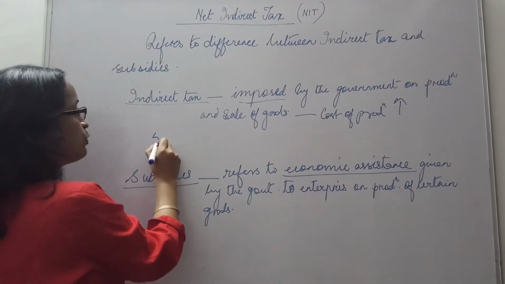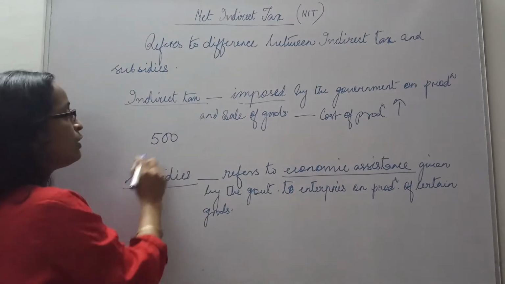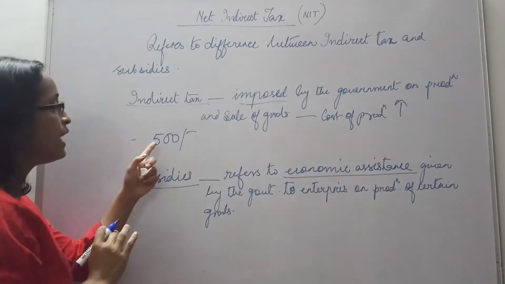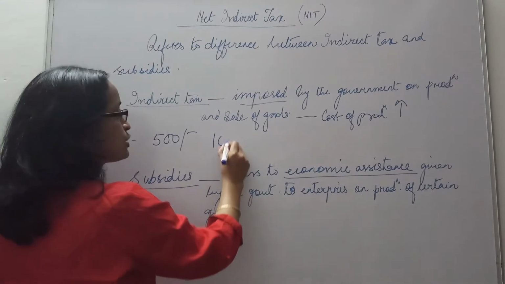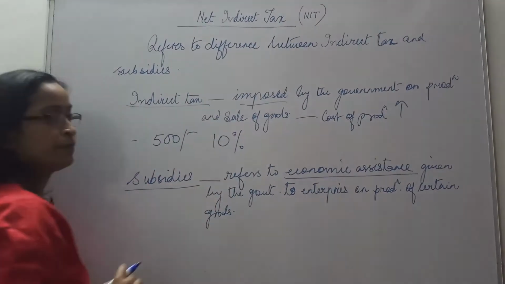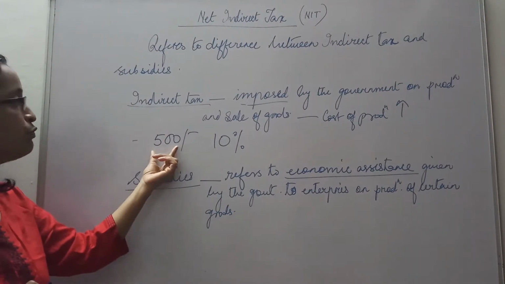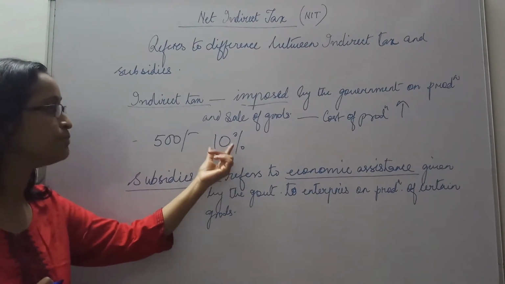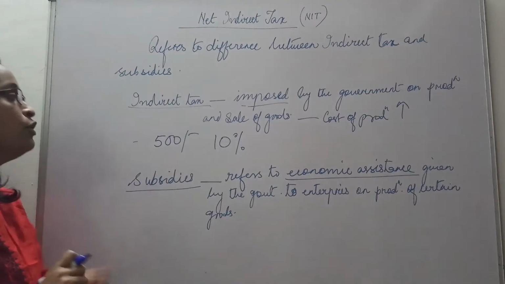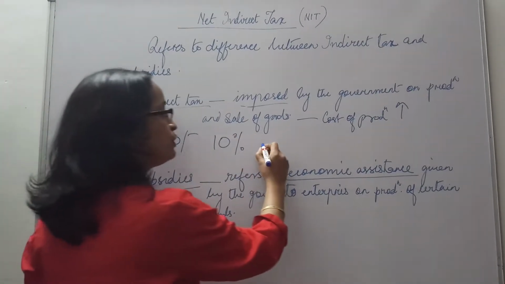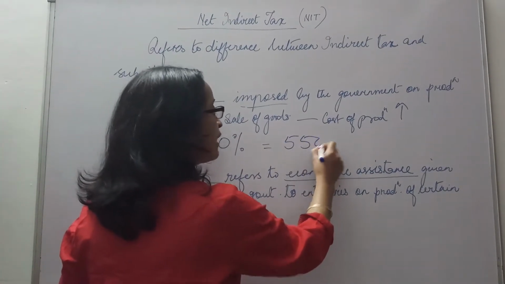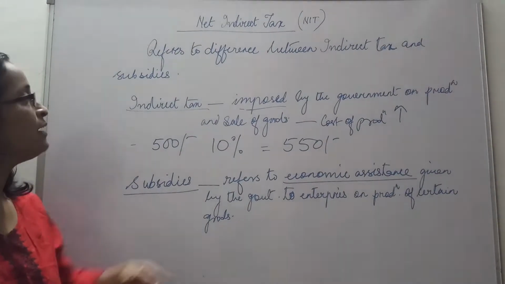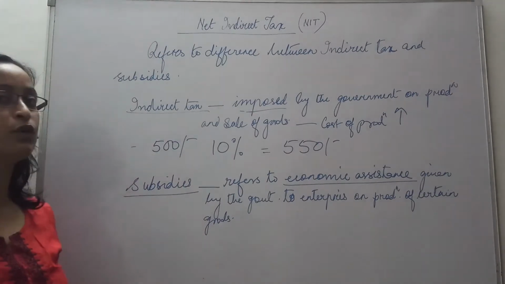Suppose a good was produced worth rupees 500, and the government has imposed a tax of 10% on it. The price of the good would rise and become 550.